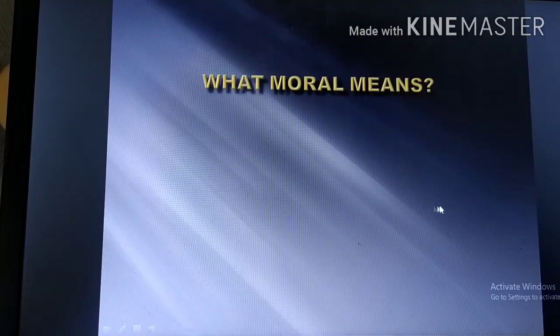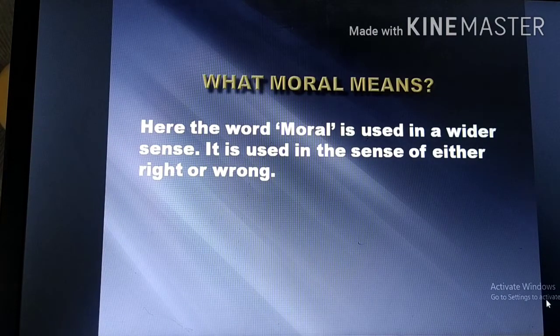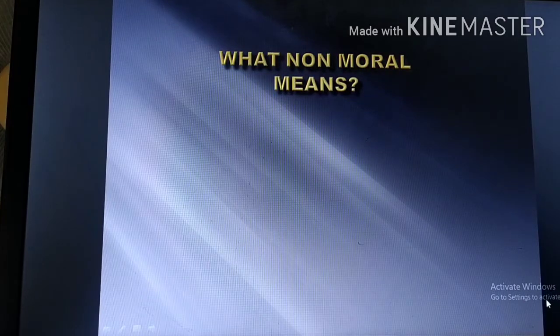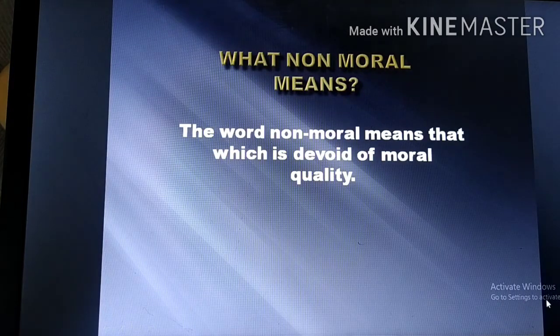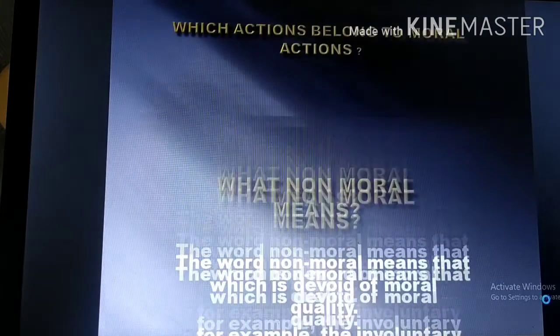Now let us see what moral means. Here the word moral is used in a wider sense. It is used in the sense of either right or wrong. The word moral means that in which moral quality, rightness or wrongness, is present. Then what does non-moral mean? The word non-moral means that which is devoid of moral quality. For example, the involuntary actions of sane human beings are non-moral.